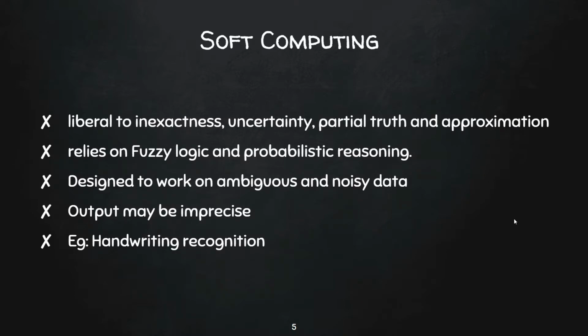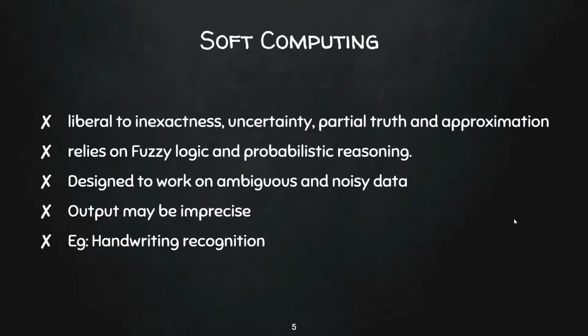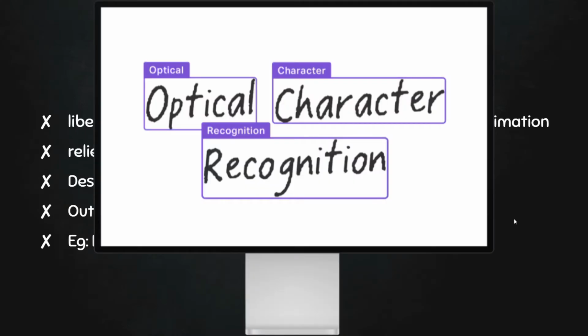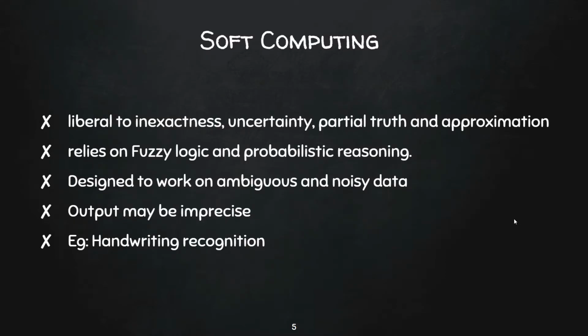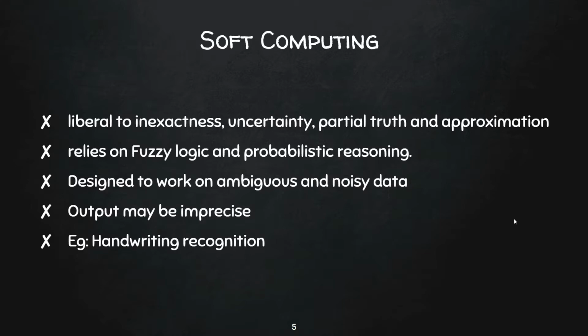The input to a soft computing system can be imprecise, and we may also get an imprecise output. For example, handwriting recognition. In handwriting recognition, there is no precise input. Anyone can write A or B or C in any manner they like. Some handwritings may be beautiful, some may be the worst. But the job of a handwriting recognition system is to extract the text written in that particular font. In scenarios like these, soft computing does a fabulous job by working with imprecisions and providing us with outputs.